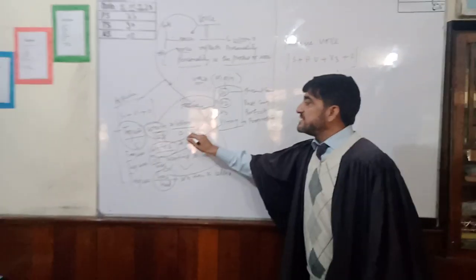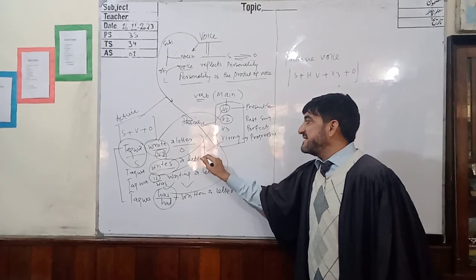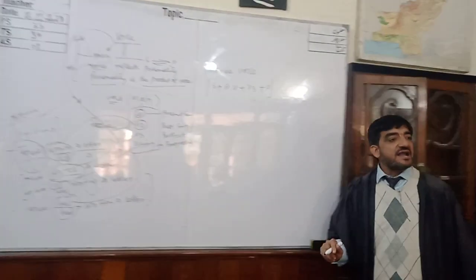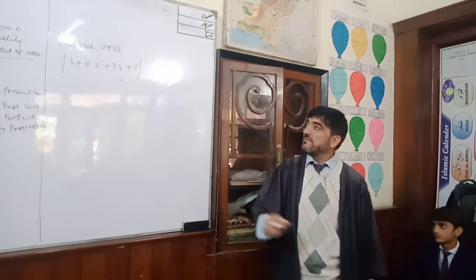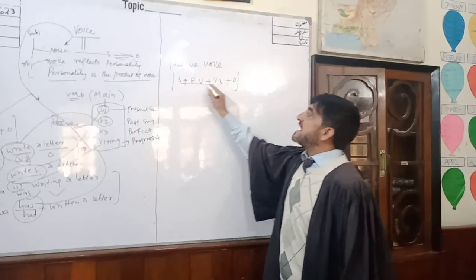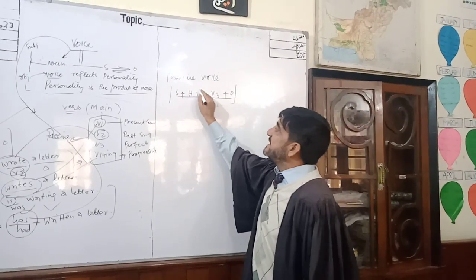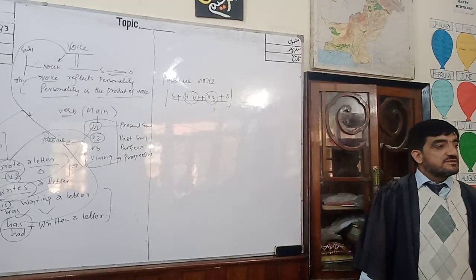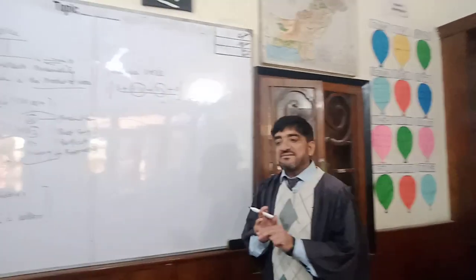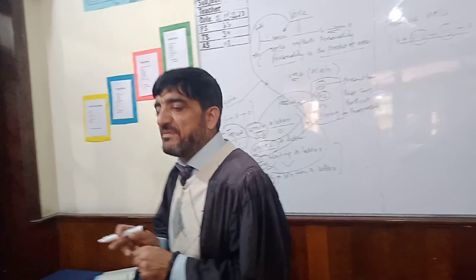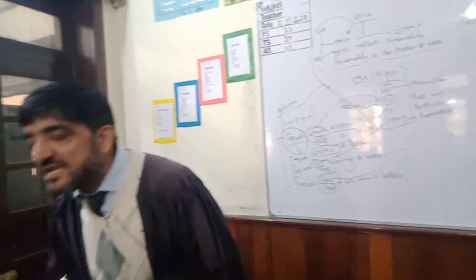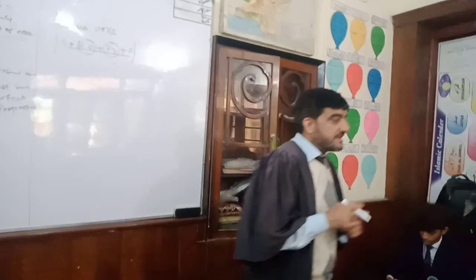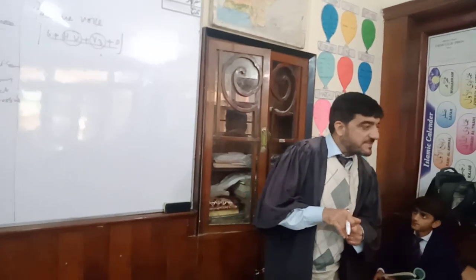So we got two types of sentences. One type of sentences is without a helping verb, and the second type of sentences has a helping verb plus the main verb. But passive voice is called passive voice because there must be a helping verb, and after that helping verb the third form of the verb must be used. In passive voice there must be a helping verb and there must be V3. In active voice, the helping verb may or may not be there, with V1, V2, V3, V1 plus ing.